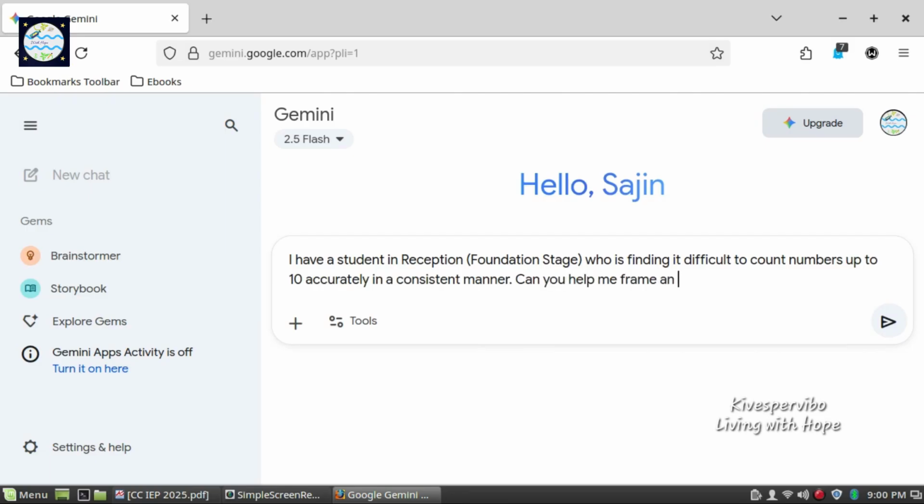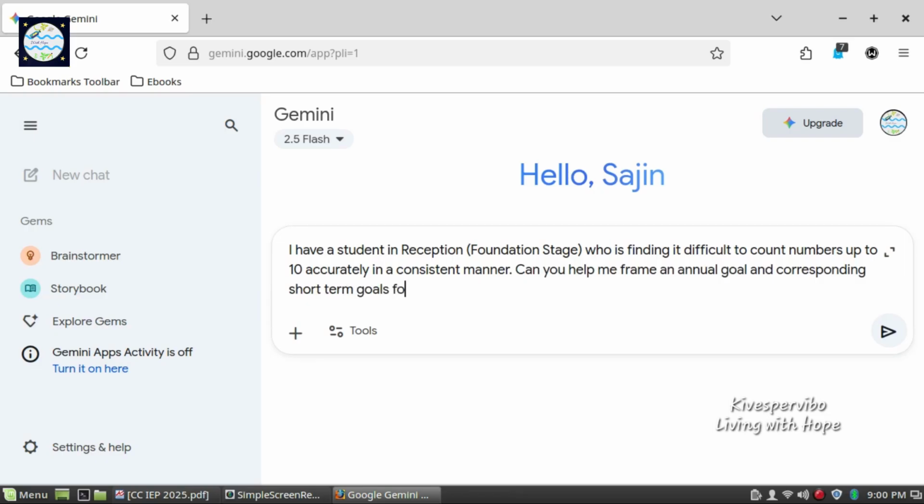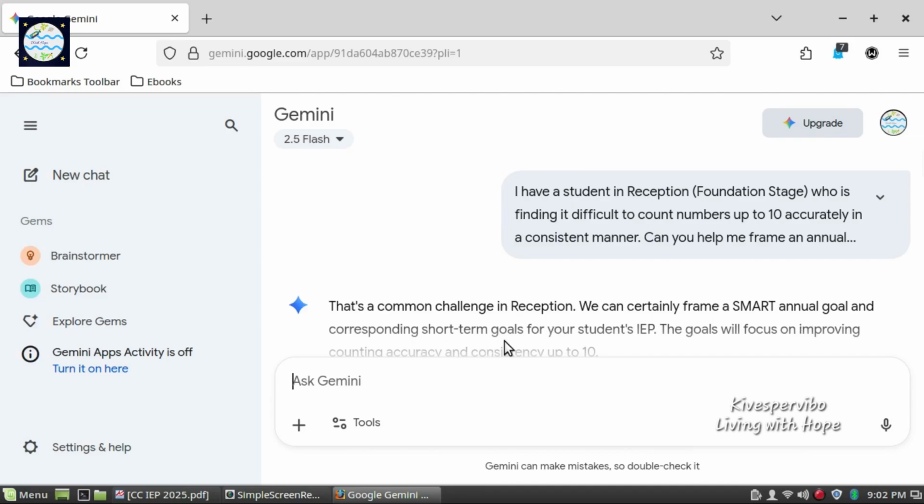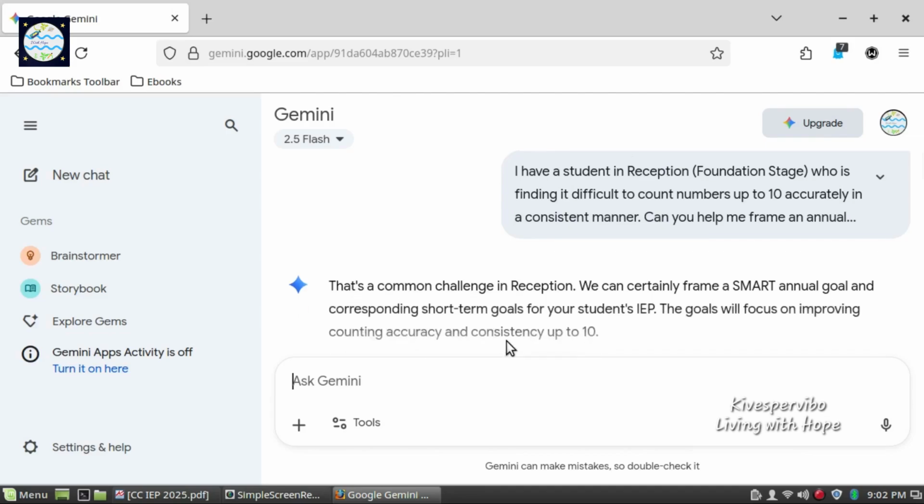I have a student in reception, foundation stage, who is finding it difficult or struggling to count numbers up to 10 accurately in a consistent manner. Can you help me frame an annual goal and aligned short-term goals for the Individualized Education Plan or IEP of my student based on the SMART framework? Let us read the responses generated by Gemini.